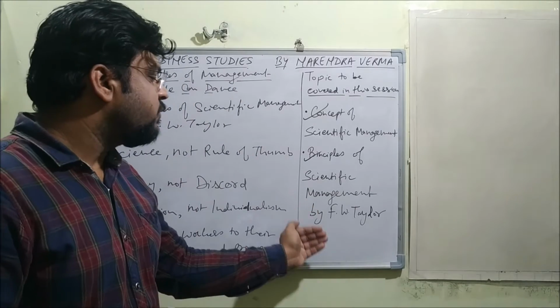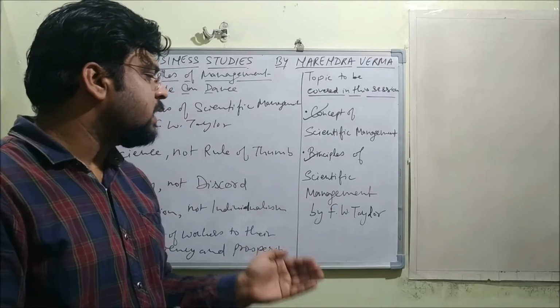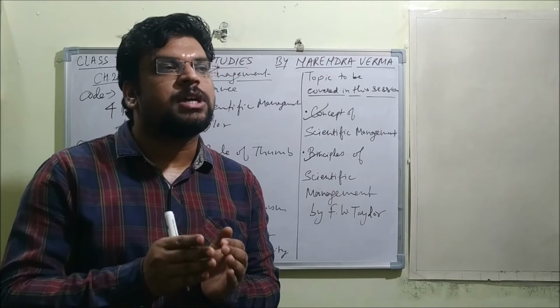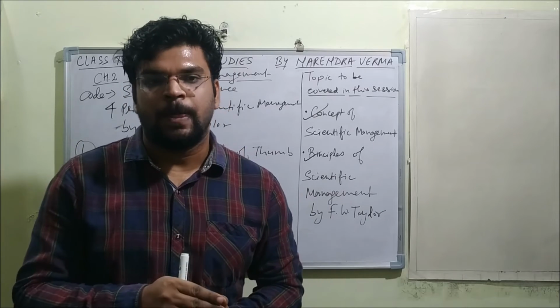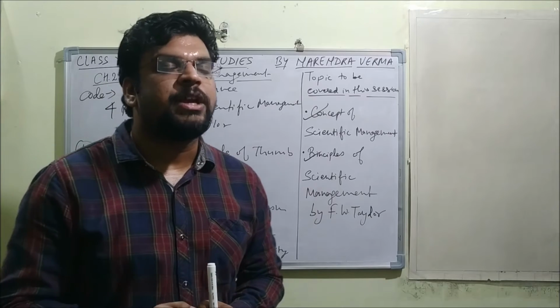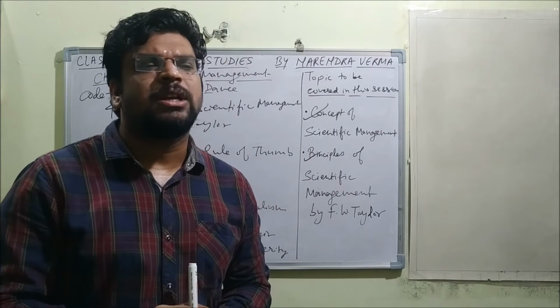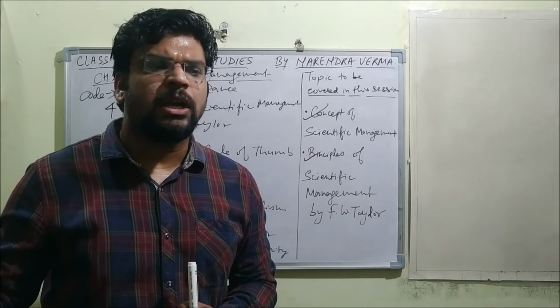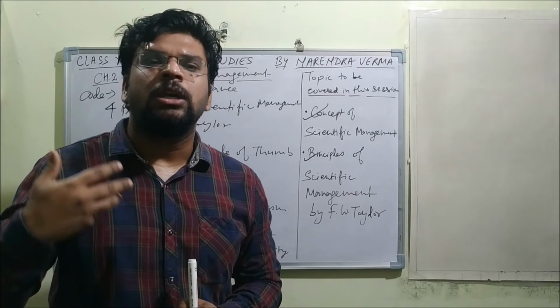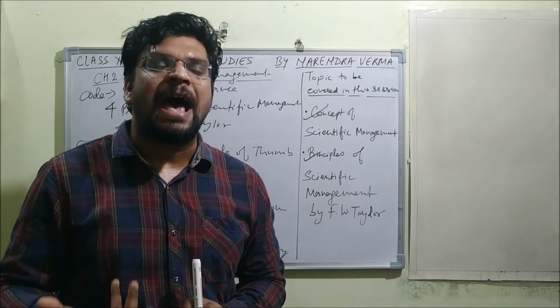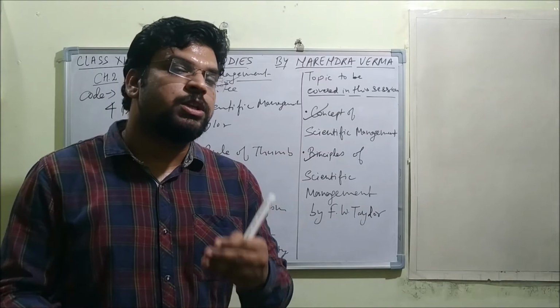All right, now let's move on. What F.W. Taylor said, what was his philosophy? His philosophy was about increasing productivity and efficiency. All right, like I have already explained, F.W. Taylor was working on floor level. He was a laborer. He observed the problems happening with the workers, and later on he was promoted.